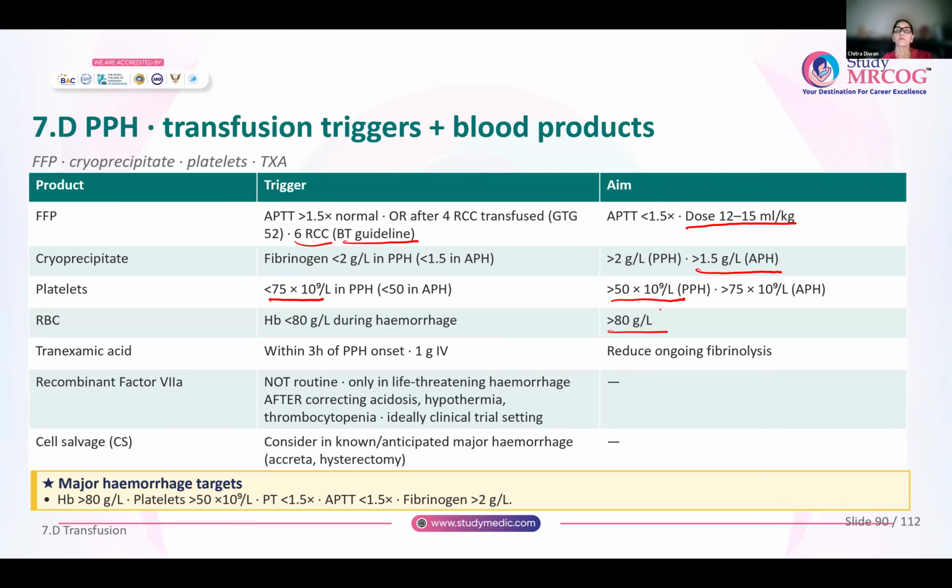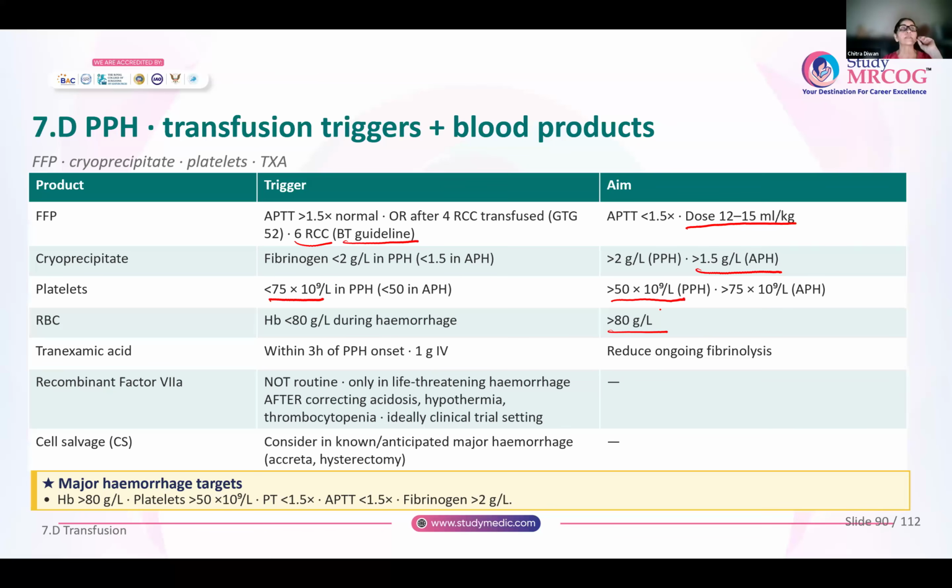To prevent or reduce ongoing fibrinolysis, you can give tranexamic acid 1 gram intravenously within 3 hours of onset of postpartum hemorrhage. If you give it later, it doesn't help. Now, recombinant factor 8A is not given routinely. It is only given in cases of life-threatening hemorrhage. And you have to correct acidosis, hypothermia, and thrombocytopenia. Only then can you give recombinant factor 8A.